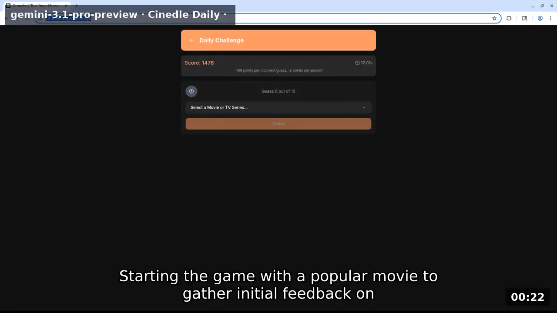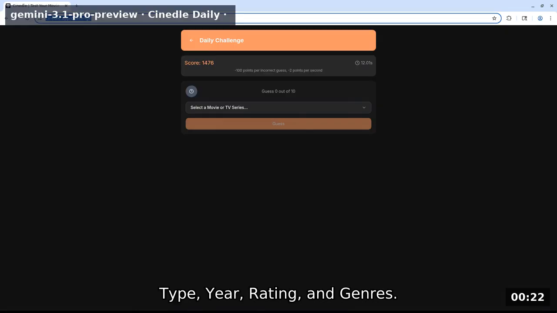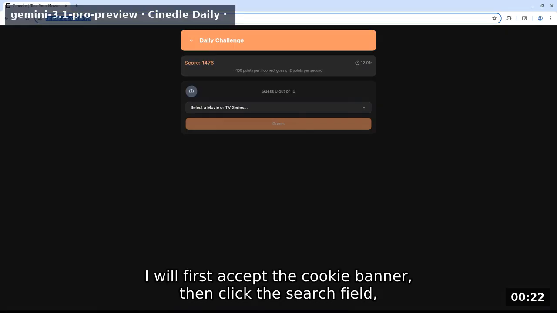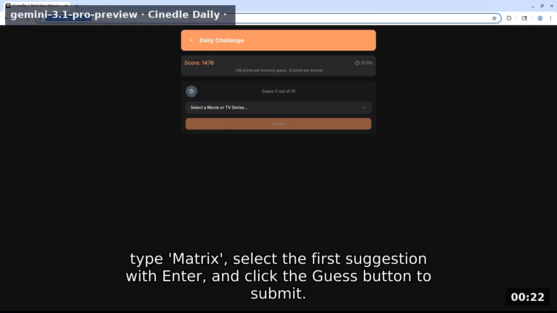Starting the game with a popular movie to gather initial feedback on type, year, rating, and genres. I will first accept the cookie banner, then click the search field, type Matrix, select the first suggestion with enter, and click the guess button to submit.